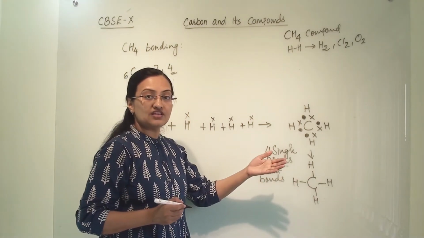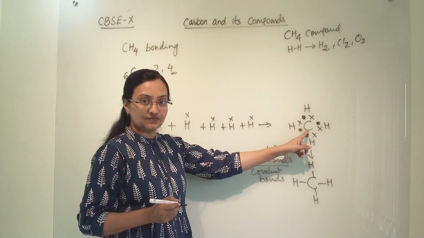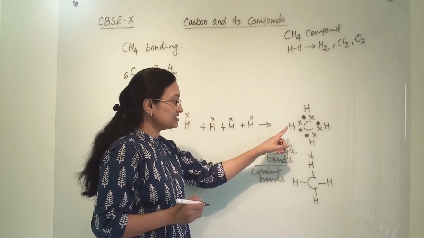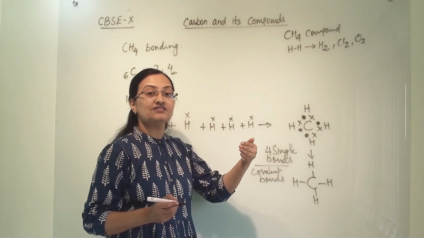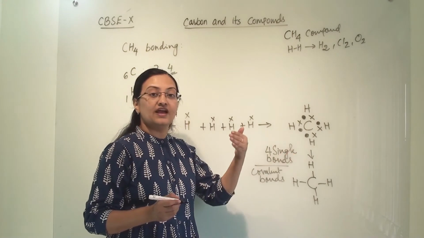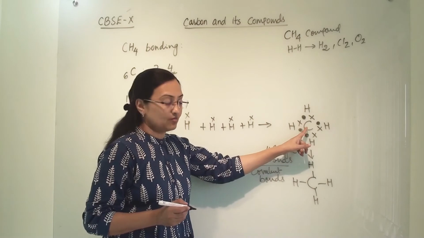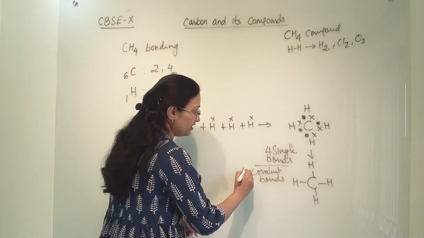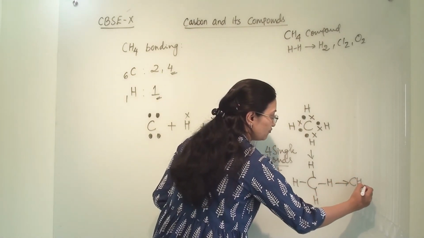How many electrons have been shared? 4 electrons have been shared from carbon, and hydrogen has shared 1 electron. That is the difference between carbon and hydrogen. Carbon has shared all its 4 electrons and hydrogen has shared 1 electron to a single carbon. So there are 4 single bonds and 4 covalent bonds. So our molecule is CH4.